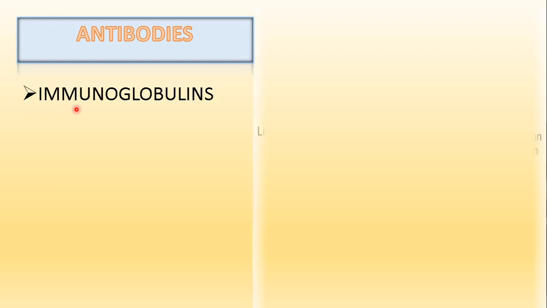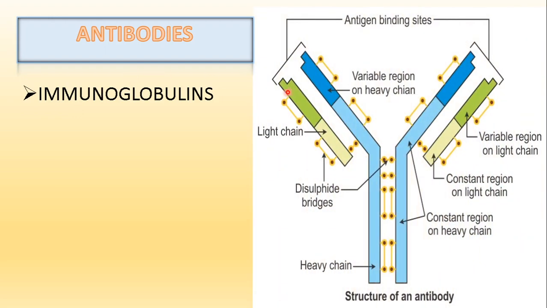Now, B cells, as I mentioned, produce a specialized protein which is known as antibodies. Antibodies are also called immunoglobulin. Globulin is protein. It is the proteinaceous part related to the immune system, so it is called immunoglobulin. Now the structure of immunoglobulin or antibodies: it is made up of 4 protein chains, out of which 2 are longer and 2 are short.